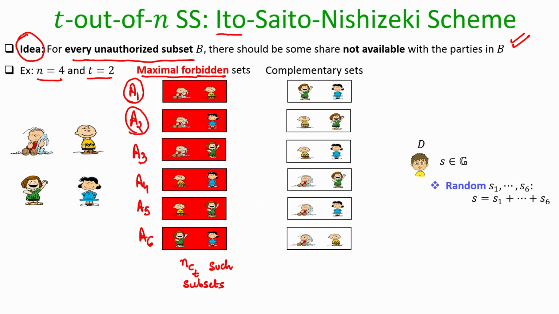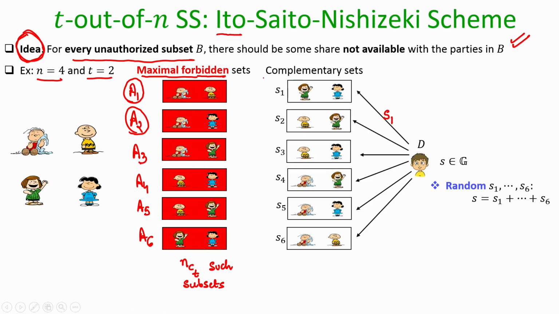Remember, we have to ensure that this idea is followed. He gives S1 only to the parties in P minus A1, that means to the complementary set with respect to A1. And remember, when I say give, I am assuming there is a private channel between the dealer and every shareholder.